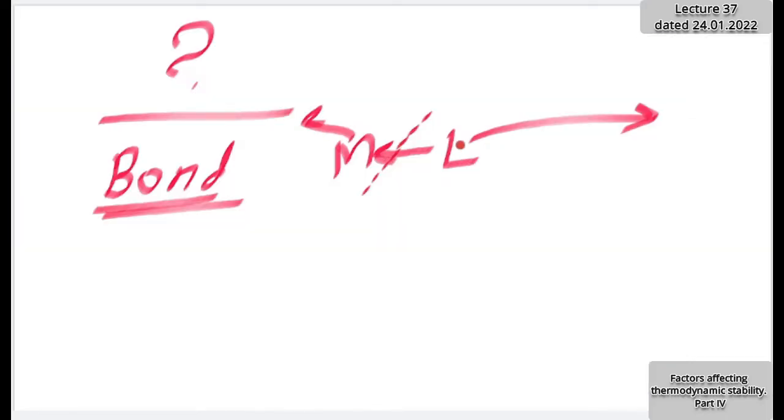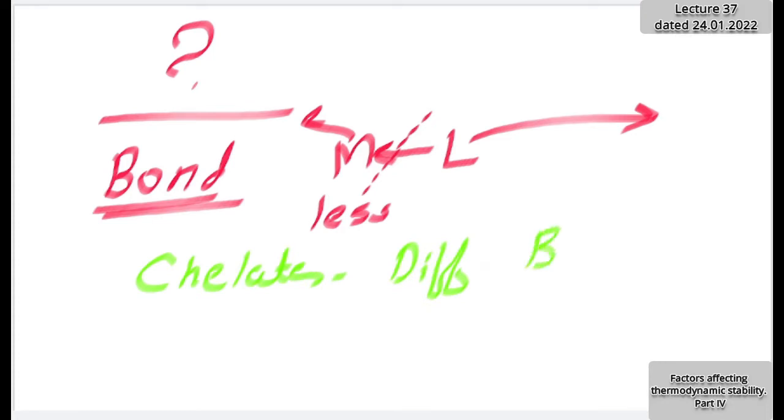As easily as a bond breaks, cleaves, or dissociates, the less will be the stability. So what is happening in the case of the monodentate ligand complex? Bonds are easy to break. And what is happening in the case of chelates? It is difficult to rupture the bond, difficult to break the bond. Now I have to answer, why is it difficult to break the bonds?